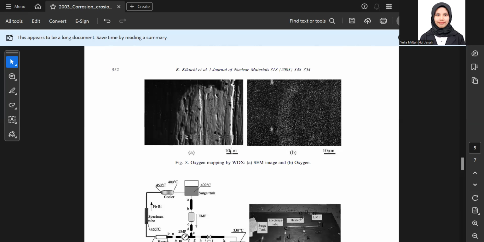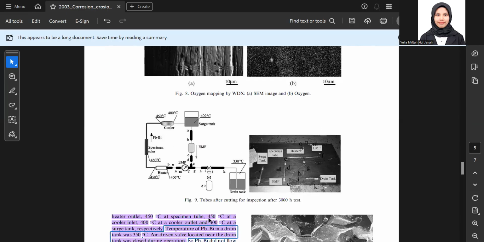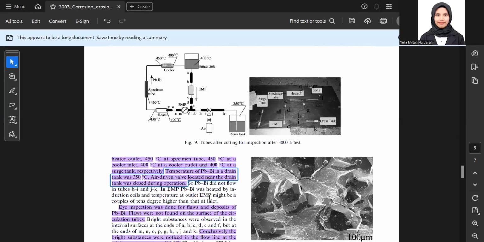A bigger image of 10 micrometer. And the specimen tube was used at 450 degrees C. The temperatures at the heater inlet and the heater outlet were 400 and 450 degrees C respectively. The temperature of PB in the drain tank was 350 degrees C. A different flow located in the drain tank was caused during operation.